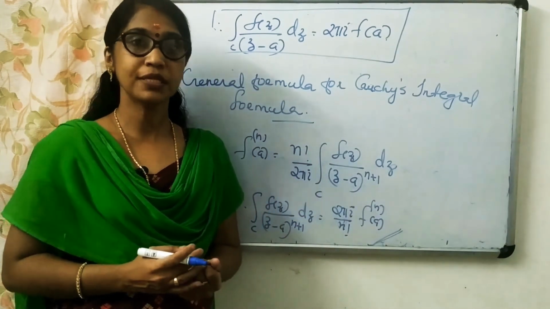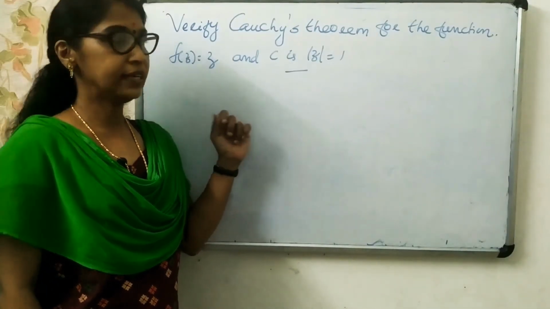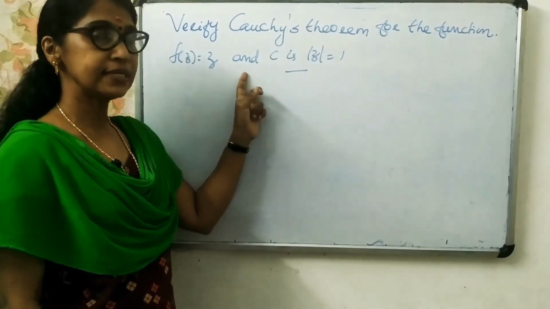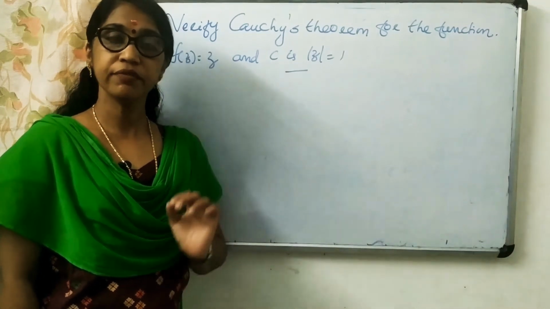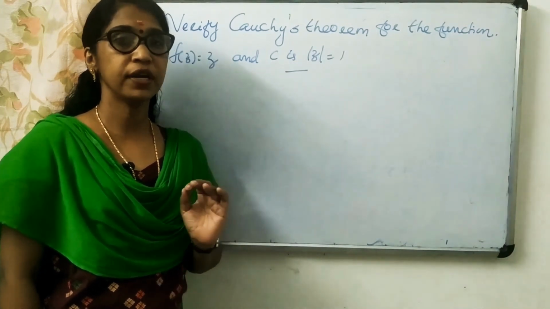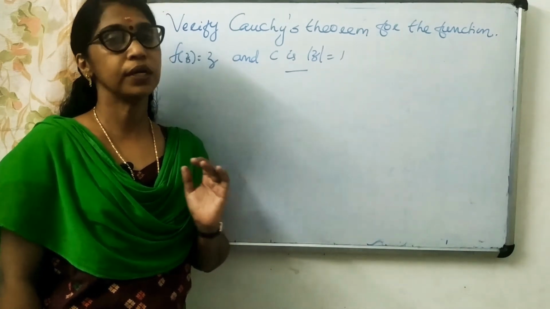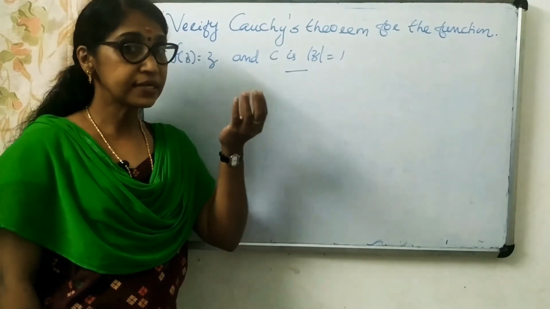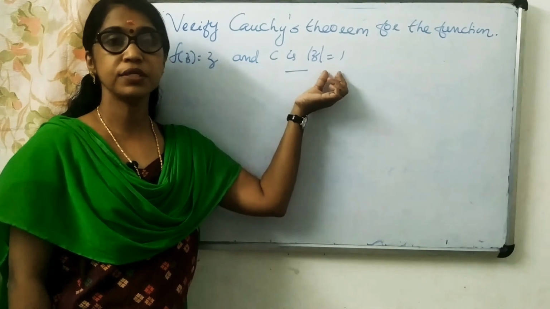Now we have to do some problems. Okay. Now the first question in Cauchy's theorem. Verify Cauchy's theorem for the function f of z equal to z and C is mod z equal to 1. നമുക്കറിയാം Cauchy's theorem വെരിഫൈ ചെയ്യാൻ പറഞ്ഞാൽ എന്താ നമ്മൾ പ്രൂവ് ചെയ്യേണ്ടത്? ഇൻ്റഗ്രൽ ഓവർ സി എഫ് ഓഫ് ഇസഡ് ഡി ഇസഡ് ഈക്വൽ ടു 0 എന്ന് പ്രൂവ് ചെയ്യണം. സോ ഇൻ്റഗ്രൽ ഓവർ സി, അപ്പോൾ ആ കർവ് സി എന്താണെന്നുള്ളത് നമുക്കറിയണം. What is C? C is a circle here, mod z equal to 1.